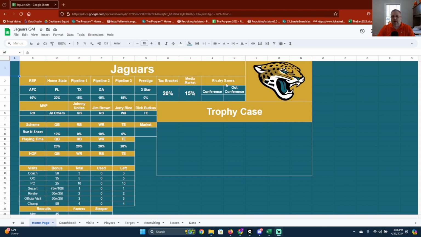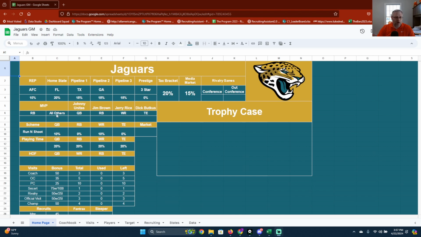Then we're going to have our rivalry games. You have in conference and out of conference, so we'll have to get those at some point. They'll pop up there when we have those. And this row right here is going to be your rewards. So instead of MVP, you'll have Heisman in the minors, Lichtnikoff, Walker, things like that.